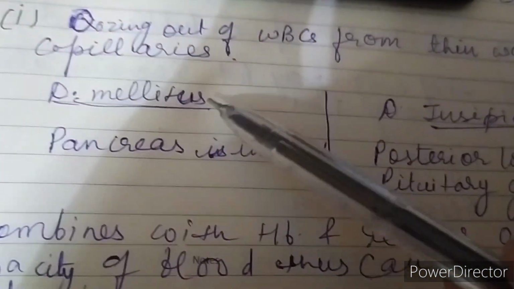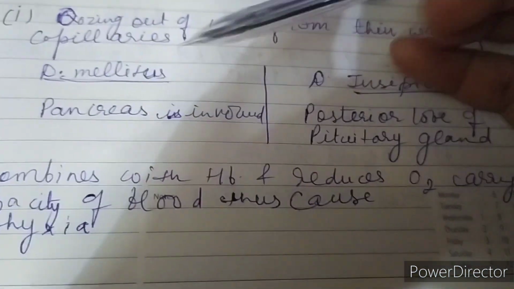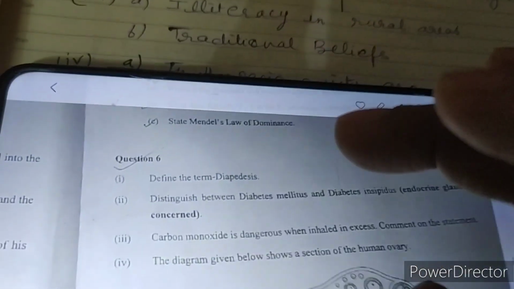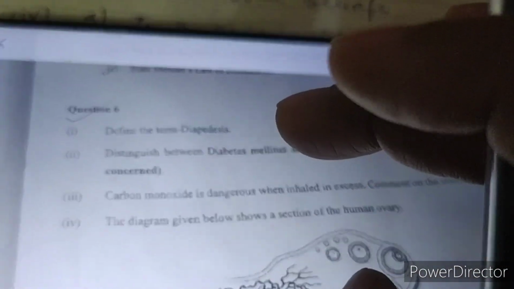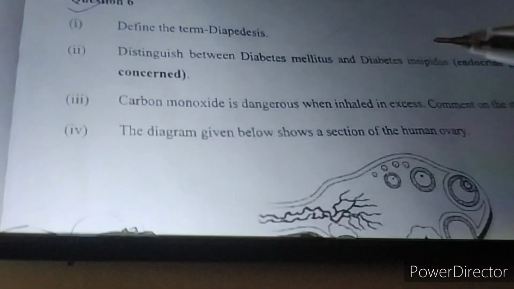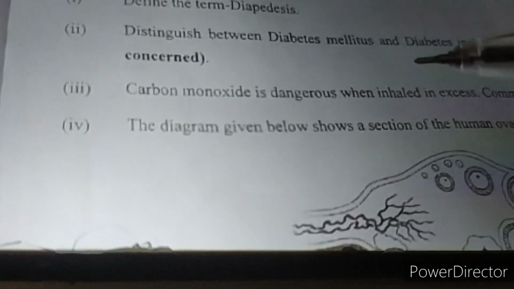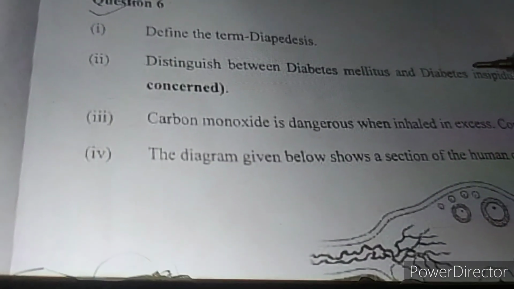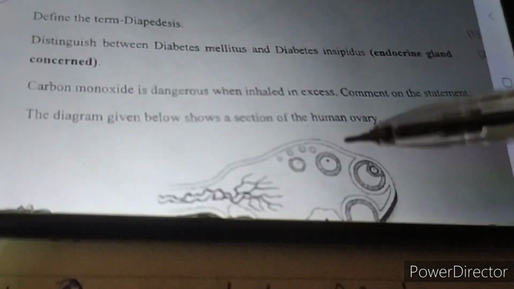Then you have to differentiate between diabetes mellitus and insipidus on the basis of the gland involved. So I have written here, in diabetes mellitus the pancreas is involved, and in diabetes insipidus the posterior lobe of the pituitary gland is involved. Next question is, carbon monoxide is dangerous when inhaled in excess. We have to comment. So carbon monoxide, when inhaled in excess, combines with hemoglobin one by one and reduces the oxygen carrying capacity of the blood and thus causes asphyxia, that is death due to suffocation. So this you can explain in a few lines.